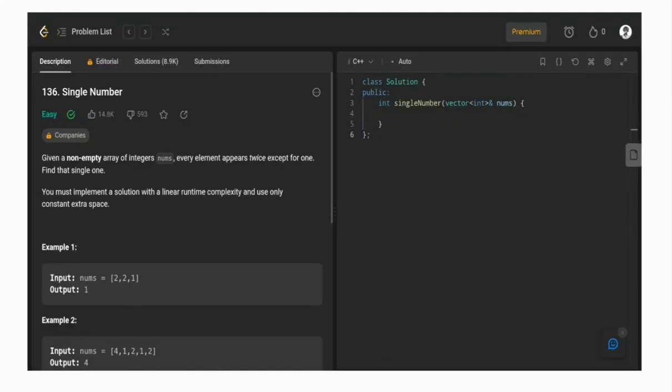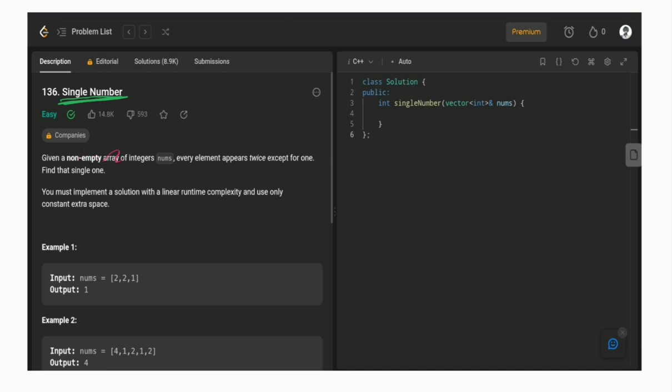I am Deepak Bhardwaj, and I am SDE 1 at Naukri right now. Today I would like to solve question number 136 of LeetCode, and the question name is Single Number. This question is talking about the single number, meaning a single element in the given array. That's the simple meaning. Now let's first understand the question.